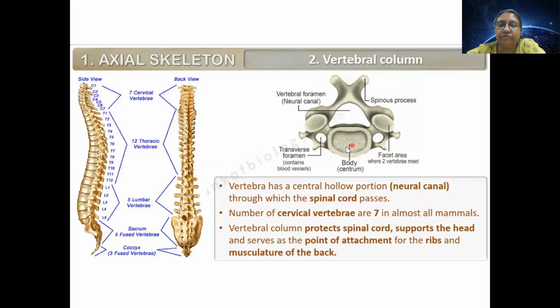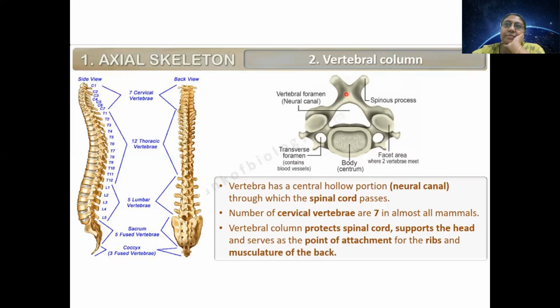This is the body of the vertebra. This is the transverse foramen. This is the facet area, that is the area where one vertebra and the next vertebra meet. This is the spinous process, and this is the neural canal at the center. The neural canal is required because the spinal cord will stay here. So this is the structure of a general vertebra. Clear? All such structures are fused with each other to form the vertebral column.